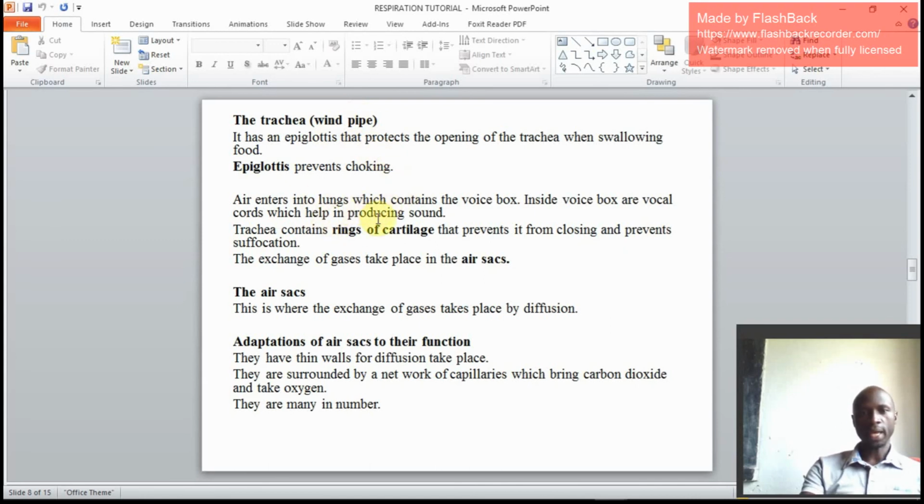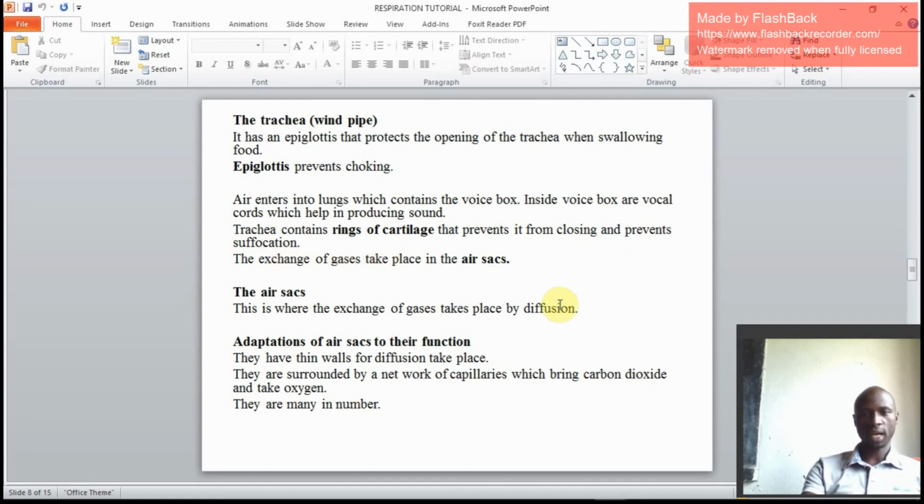Air enters into the lungs, passing the voice box. Inside the voice box, we find the vocal cords. As we shall be discussing sound, we shall see that vocal cords help human beings to produce sounds. They vibrate and produce sound. Trachea contains rings of cartilage. We have seen rings of cartilage prevent the trachea from collapsing, hence checking on suffocation or choking.